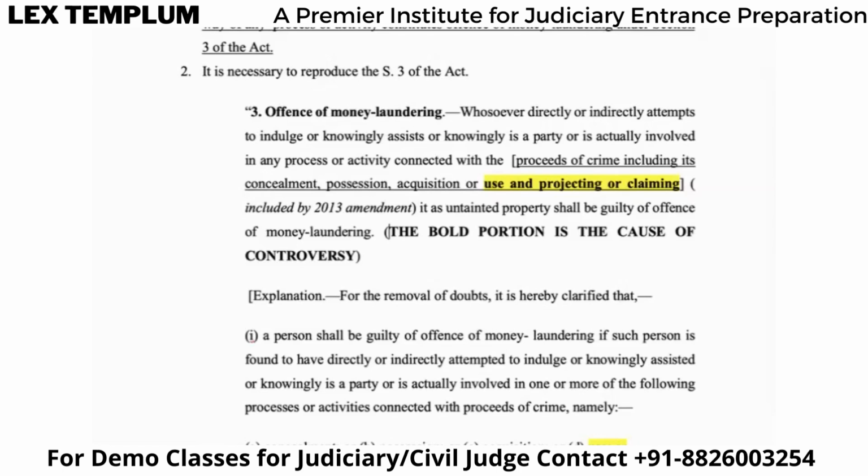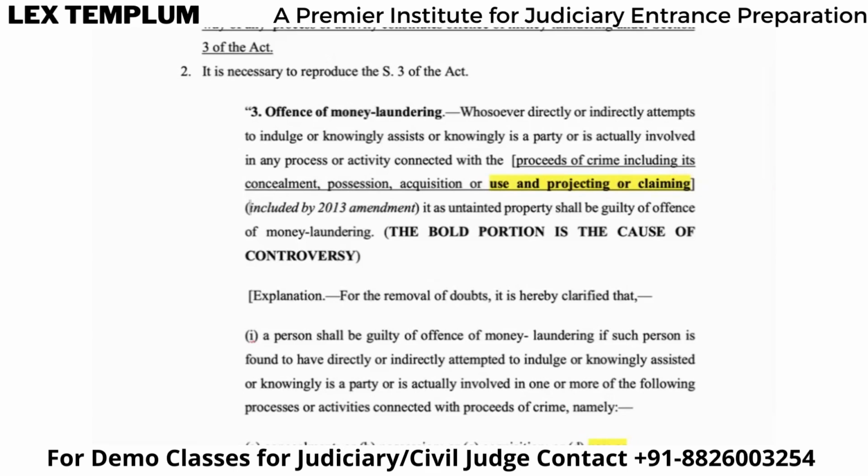So it says, whosoever directly or indirectly attempts to indulge or knowingly assists or knowingly is a party or is actually involved in any process or activity connected with the proceeds of crime, including its concealment, possession, acquisition, or use and projecting or claiming it as untainted property shall be guilty of the offense of money laundering.